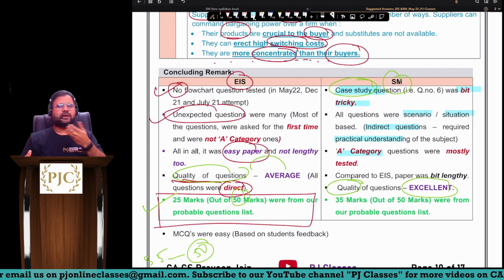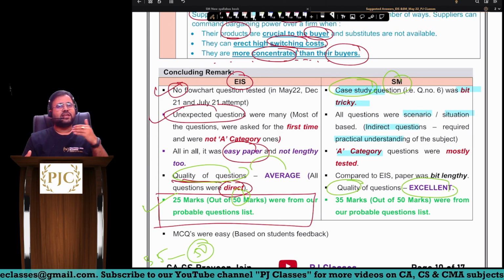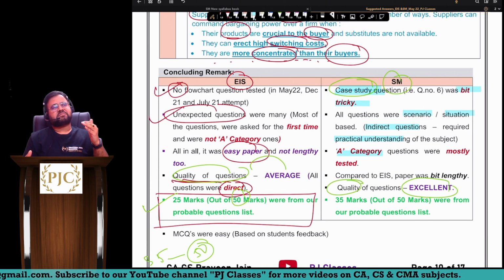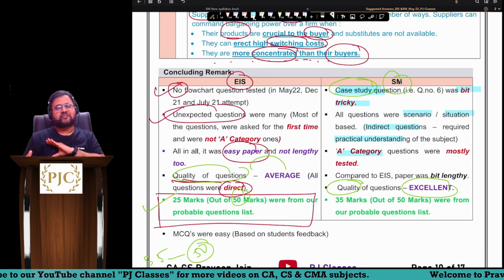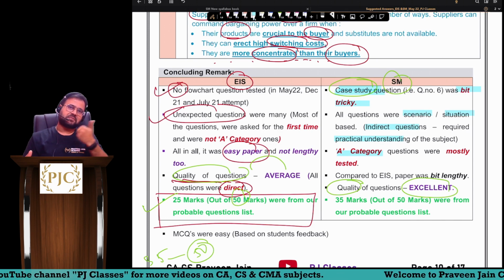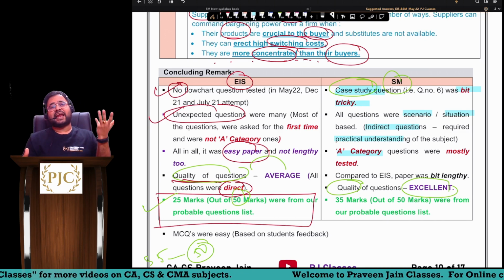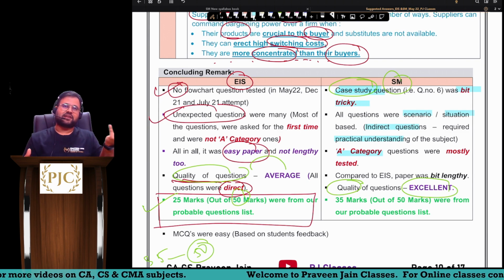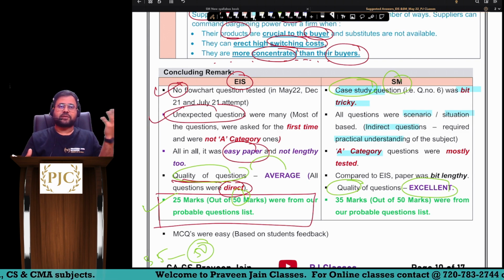Chapter number 3, that is vision, mission, strategic intent, goals, objectives. Generally these are repeated every time in the exam, but this attempt you did not find anything from chapter number 3. That was a surprise, but anyway, that is understandable, sir. With 8 chapters and only 50 marks to cover, it may be difficult for them to ask from everything. Maybe in MCQs they might have tested from chapter number 3, sir.